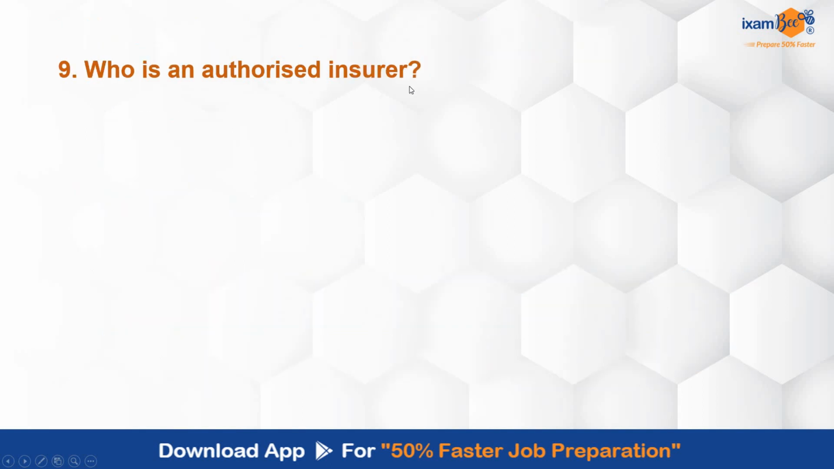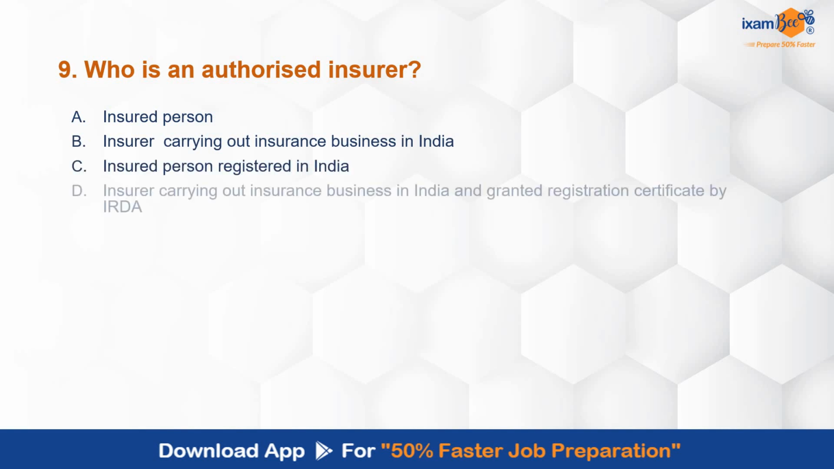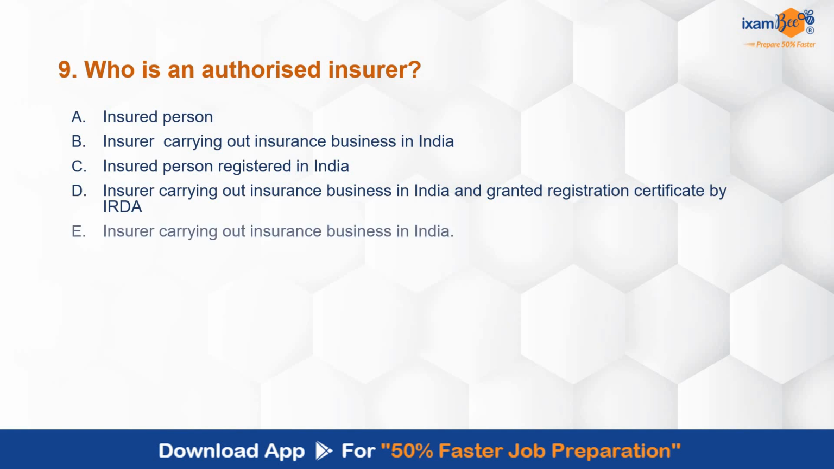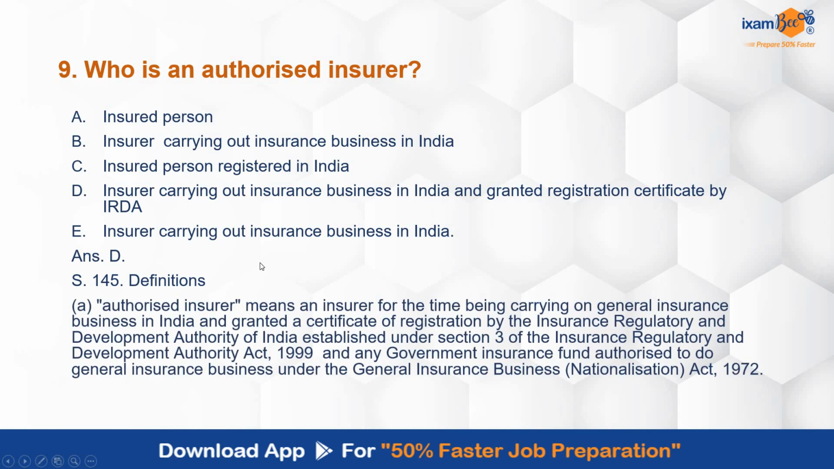Who is an authorized insurer? Insured person, insurer carrying out insurance business in India, insured person registered in India, insurer carrying out insurance business in India and granted registration certificate by the IRDA, insurer carrying out insurance business in India. So who is an authorized insurer? Correct answer is D. Insurer carrying out insurance business in India and granted registration certificate by the IRDA. Section 145 covers all the definitions of this chapter.